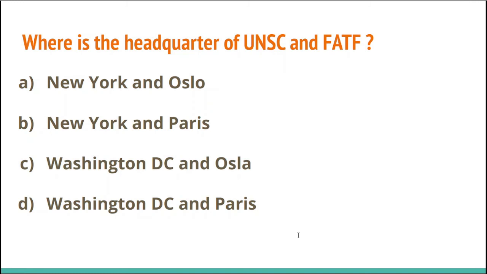Option A, New York and Oslo. Option B, New York and Paris. Option C, Washington DC and Oslo. There is a spelling mistake in the Oslo. Option D, Washington DC and Paris.